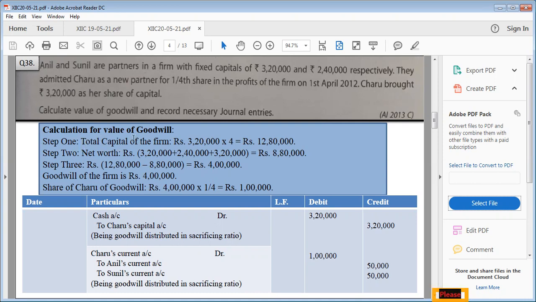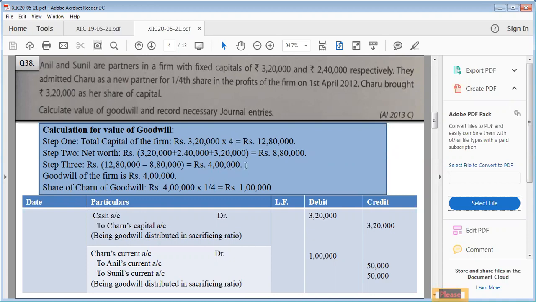Now let us find out first of all the value of goodwill. Okay. Step number one, total capital of the firm: 3,20,000, which is the capital of a new partner, multiplied by the reciprocal of his share, 4. So it is 12,80,000. Now step number two, we'll find out net worth. 3,20,000 plus 2,40,000 plus 3,20,000. It is 8,80,000. Step number three, goodwill of the firm is equal to 12,80,000 minus 8,80,000, that is 4 lakh.